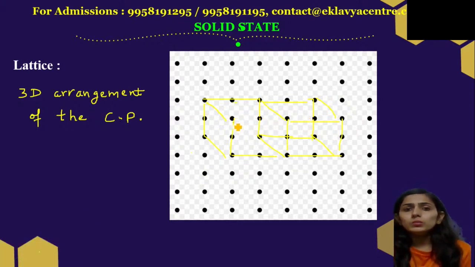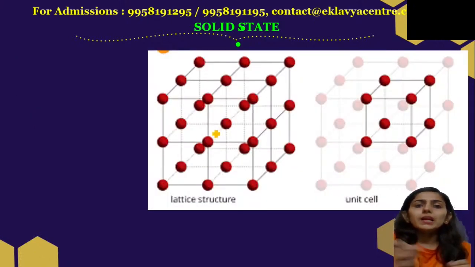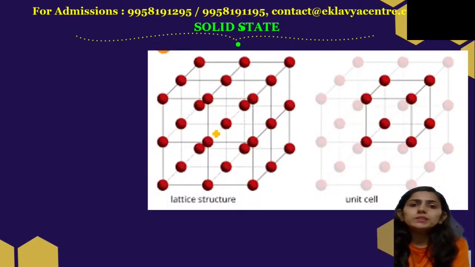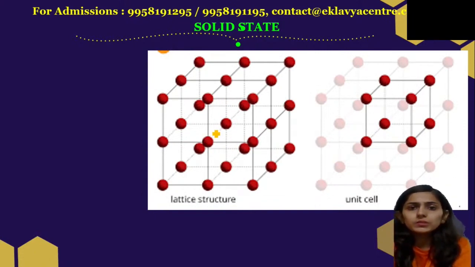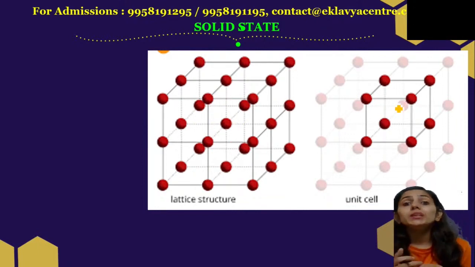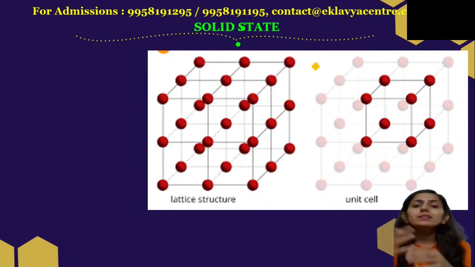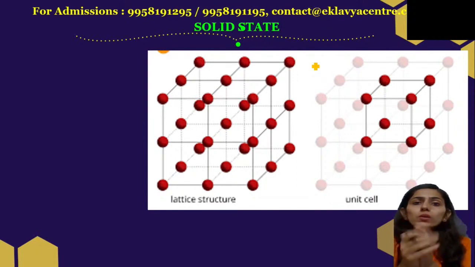This is a cubic lattice, right? This is a lattice structure, when different cubes are linked to each other in a 3-dimensional structure. Now if I take only one cube, a single cube, this single cube is known as unit cell. The whole lattice is the whole packing of the constituent particles in a 3D structure.